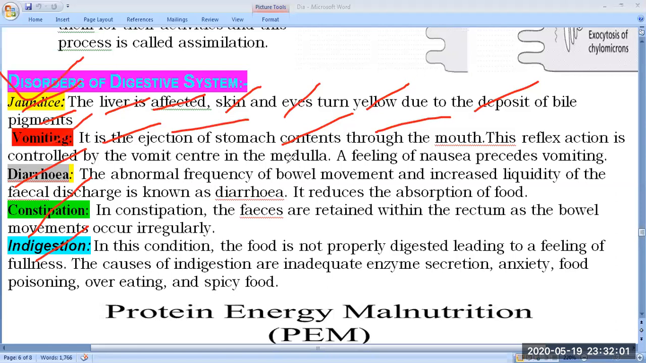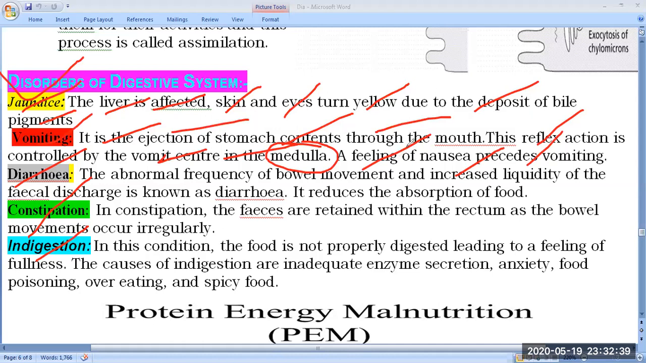Sometimes this peristalsis may be reversed. When reverse peristalsis takes place, that is a reflex action, which means it is involuntary. This reflex action is controlled by the vomit center in the medulla, and you know the medulla controls involuntary actions. A feeling of nausea precedes vomiting, so nausea is the first stage of vomiting.